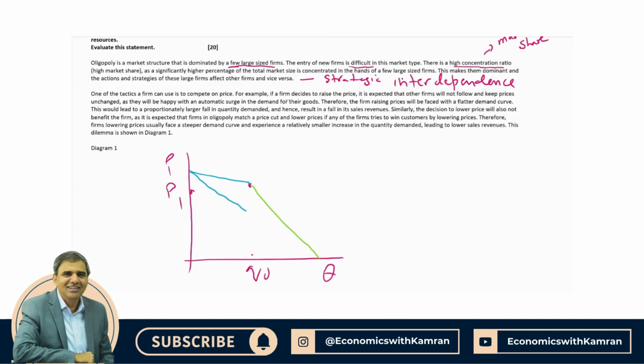But if we draw the green shaded part beyond quantity Q0, and draw an MR curve, this diagram is not correct, because this distance is not equal to this one. Remember, MR bisects the length between the vertical intercept and the x-intercept of the demand curve, and the origin.